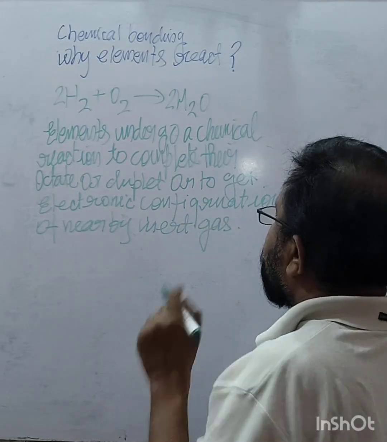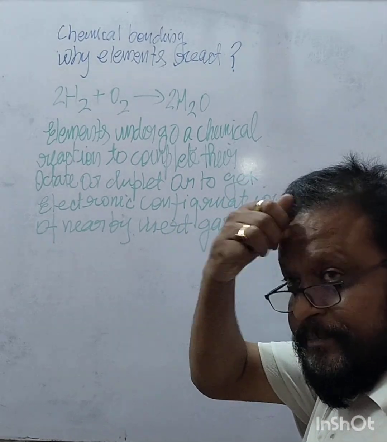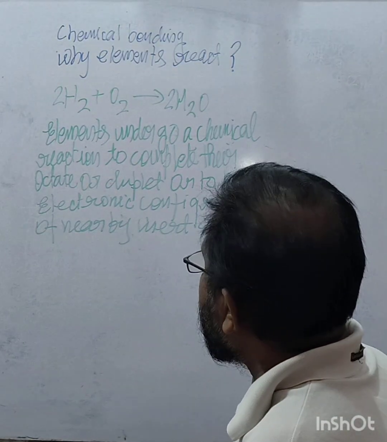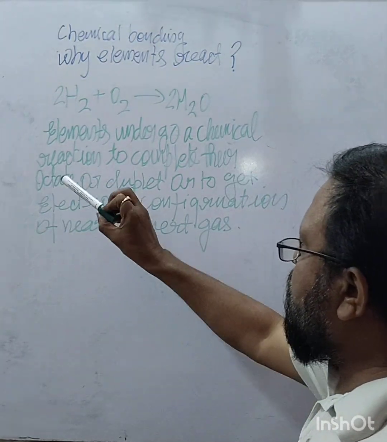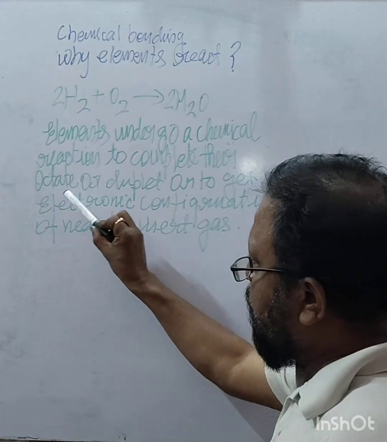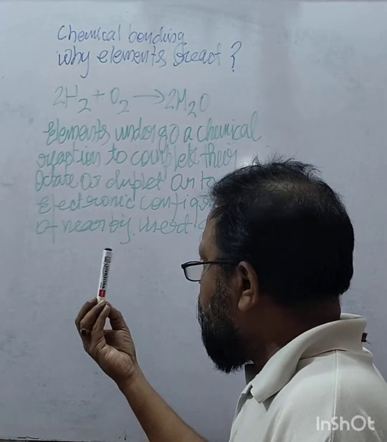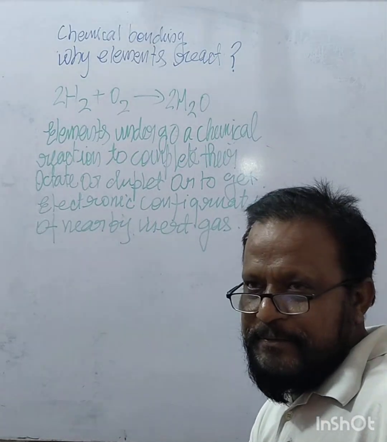Nearby inert gas, okay? Why are they reacting? Elements undergo a chemical reaction to complete their octet or duplet or to get electronic configuration of the nearby inert gas. Right?